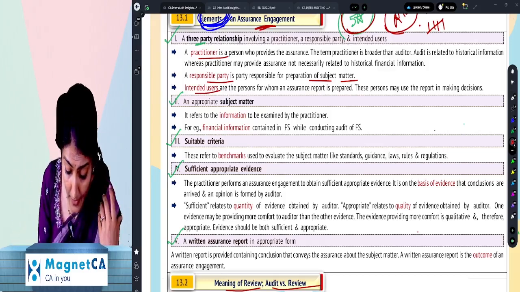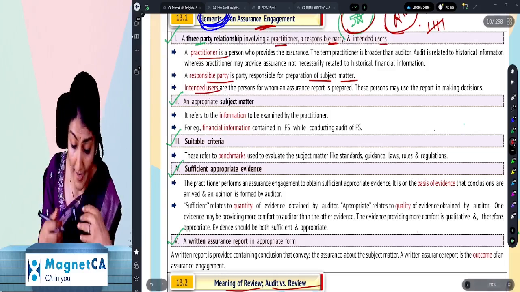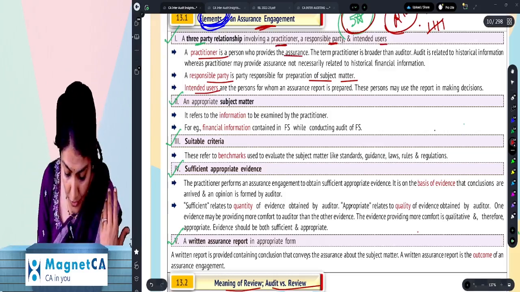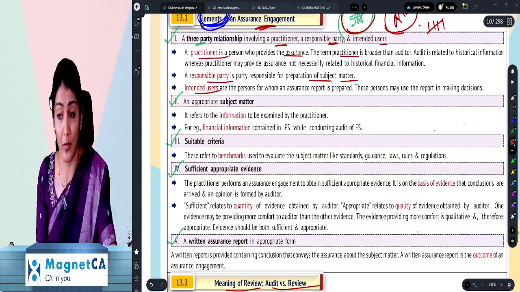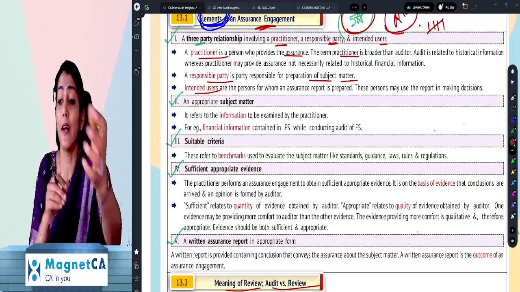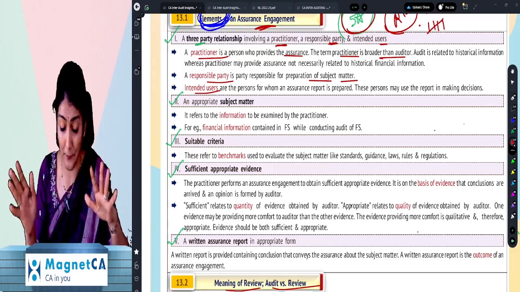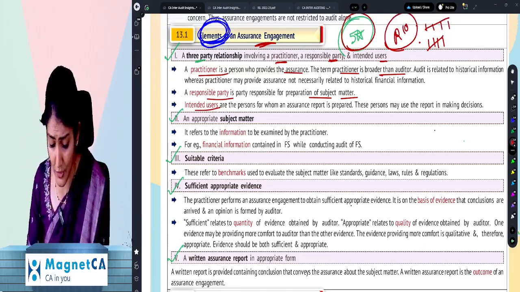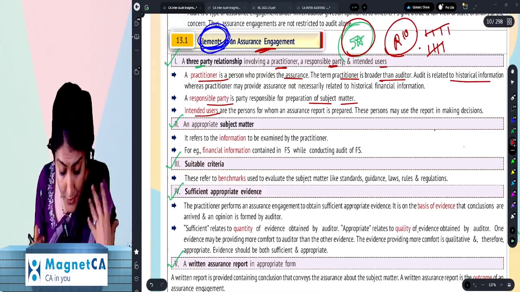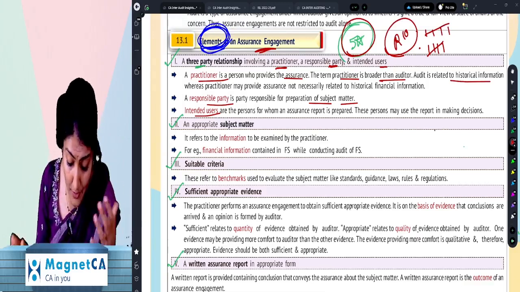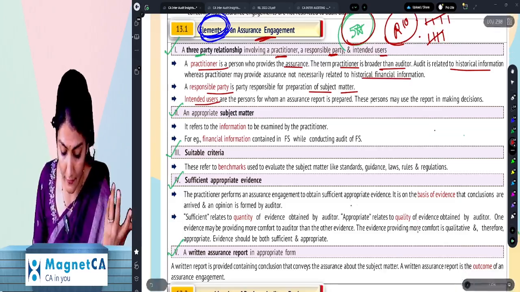Okay, right. So three party. Who are the three party? Practitioner, responsible party, and intended users. A practitioner is the person who gives the assurance, like the auditor. The practitioner is a term broader than auditor, because only when you're doing audit, you are the auditor. But you could be doing other assurance or related services, which is not assurance, or you could be doing review also. Right, so audit is related to historical information, whereas a practitioner may provide assurance not necessarily related to historical financial information.